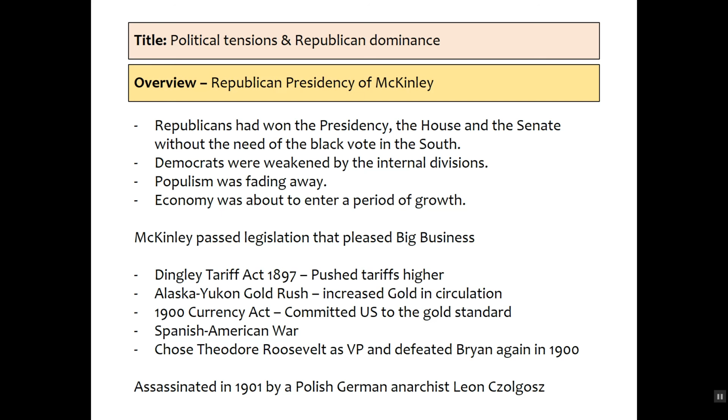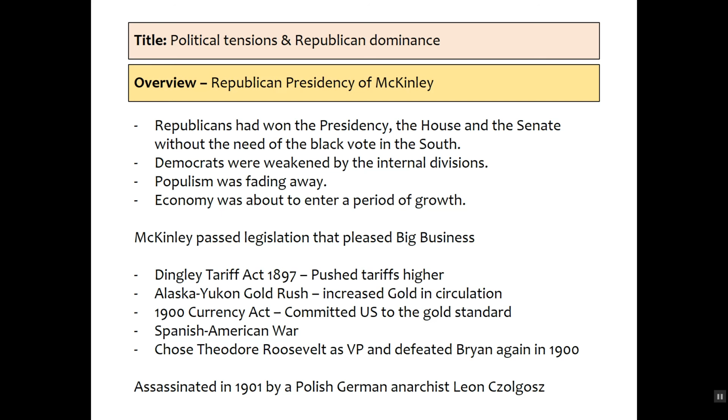And we've got the euphoria from the Spanish-American War. It's an increased amount of nationalism in this period that means McKinley is very popular. He also chooses Theodore Roosevelt to stand as his vice president, and he defeats Bryan in the election of 1900. And it means that he's going to have a very long period of dominance as president until he's assassinated in 1901 by a Polish-German anarchist, Leon Kogolsk.